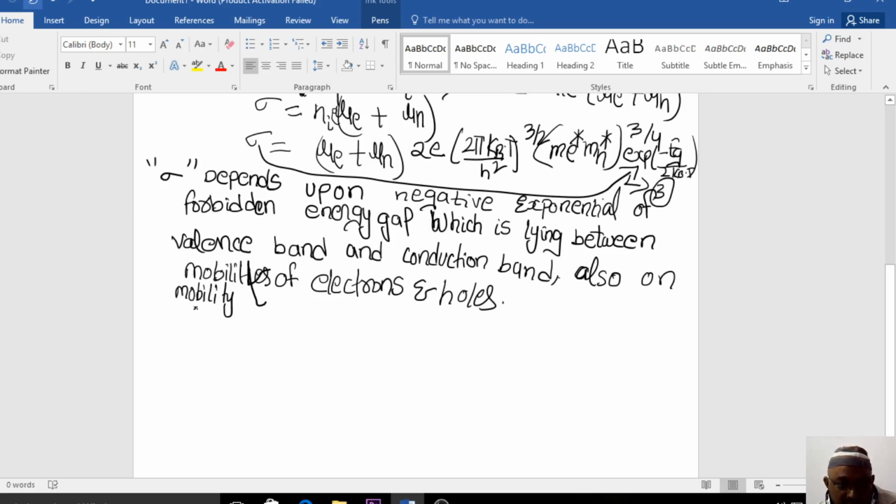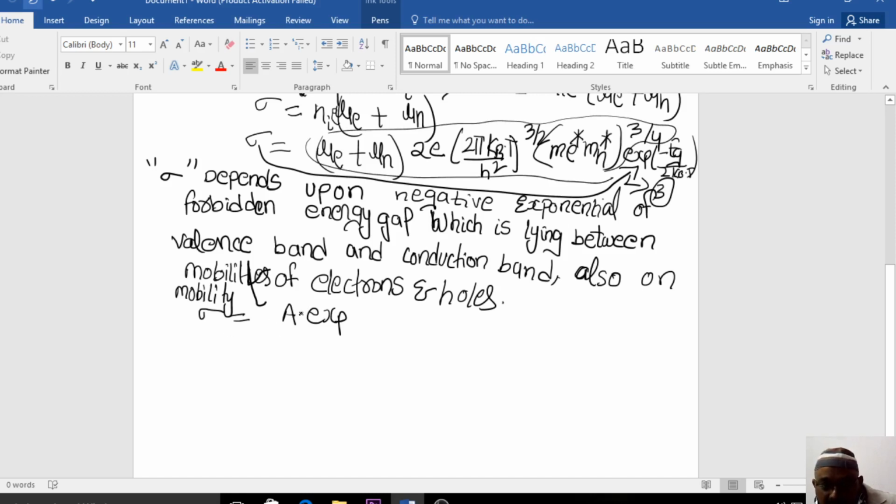This expression 3 can be rewritten as the electrical conductivity equals A exponential of, where A signifies all the things which are there: mu e plus mu h, 2e times 2 pi kBT by h square, whole to the power of 3 by 2, m suffix e asterisk m suffix h asterisk, whole to the power of 3 by 4, is considered to be A.